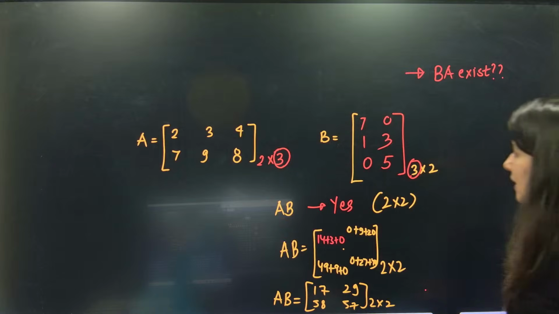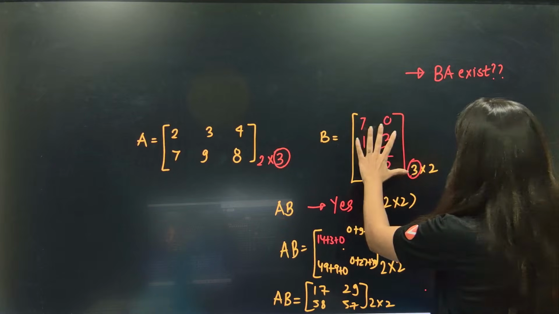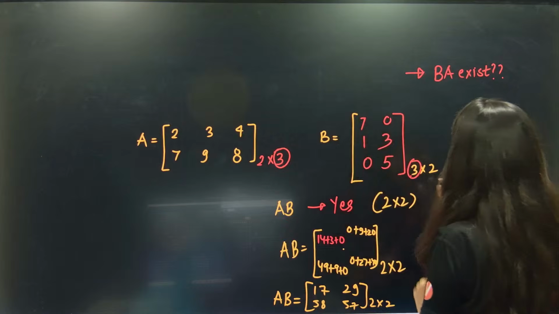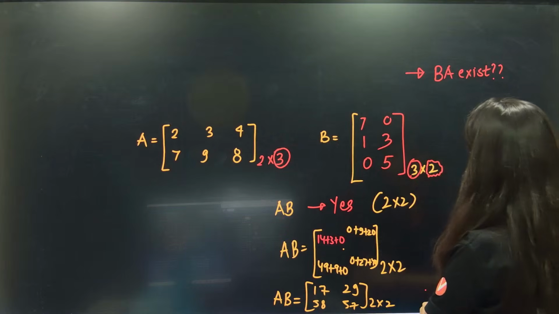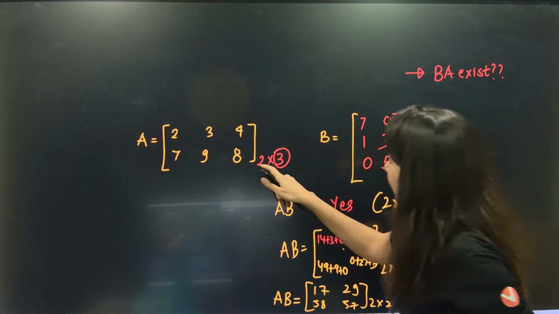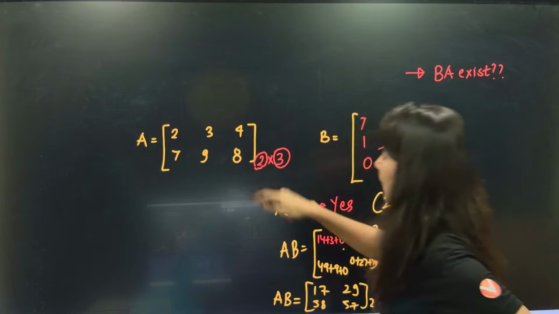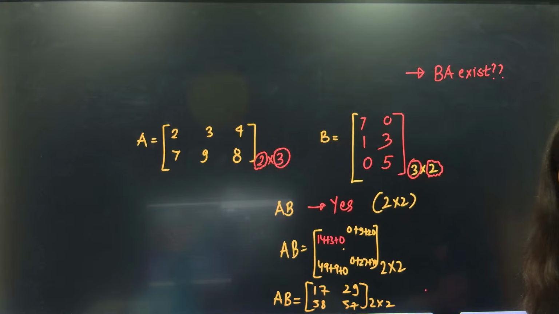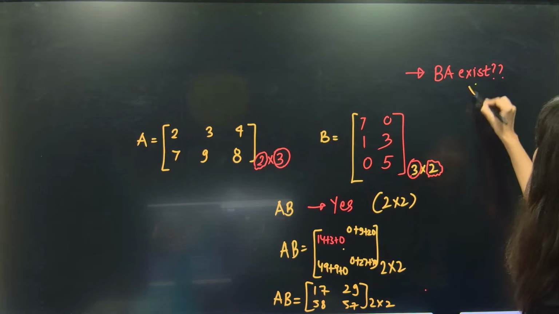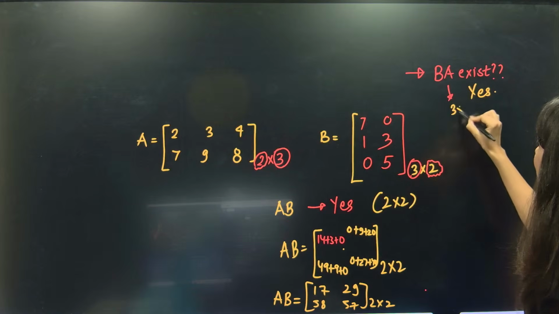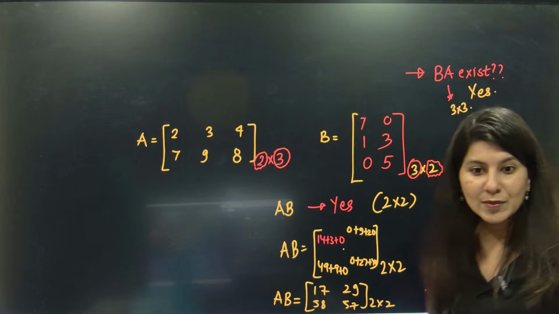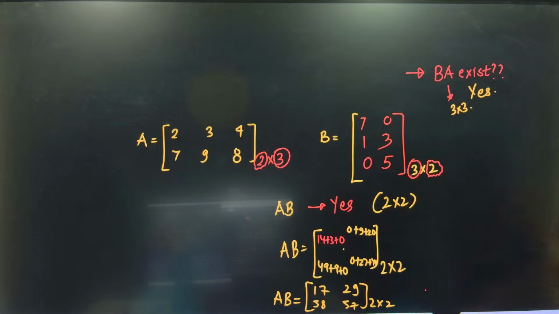For BA, B is the first matrix. That means the number of columns of the first should be equal to the number of rows of the second. Yes, ma'am. This is also existing. And you know what? The order of BA will be 3 cross 3. Correct or not?